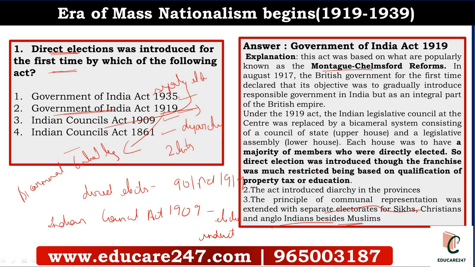So if they only say direct elections, it was the Government of India Act 1919. Indirect elections were in the Indian Councils Act 1909. Don't get confused, see the words direct and indirect. And if separate electorates are only for Muslims, that is the Indian Councils Act 1909, and the extension of electorates to Sikhs, Christians, and Anglo-Indians besides Muslims was by the Act of 1919.